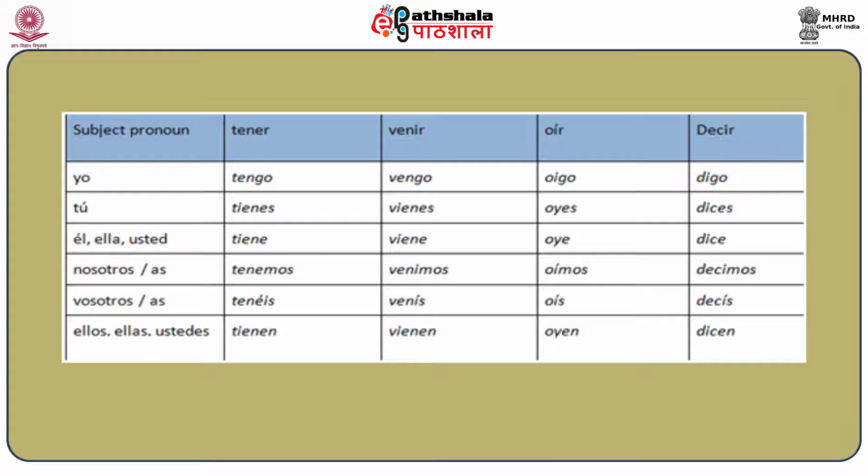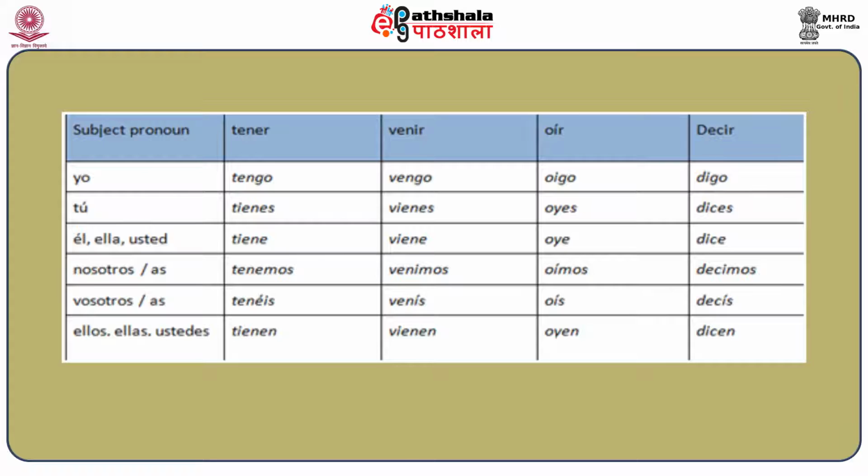The conjugation of another stem changing verb that we are going to see is venir. Venir means to come. So the conjugation is vengo, vienes, viene, venimos, venís, vienen. The conjugation of the verb oír is oigo, oyes, oye, oímos, oís, oyen.